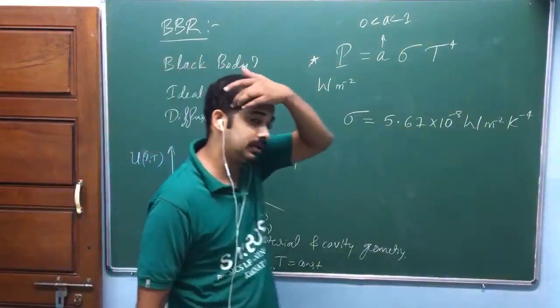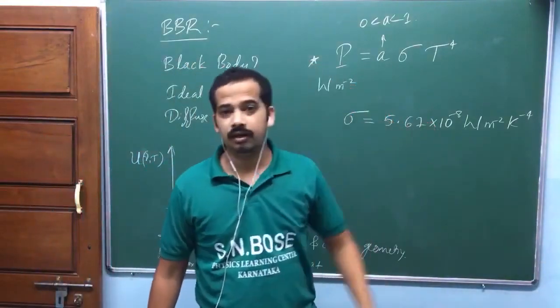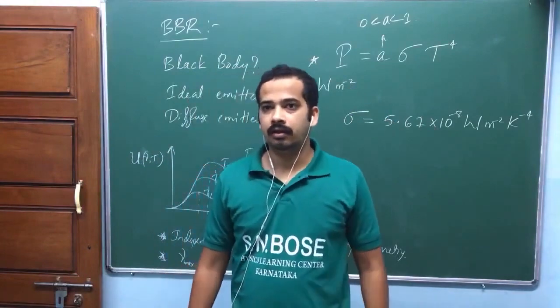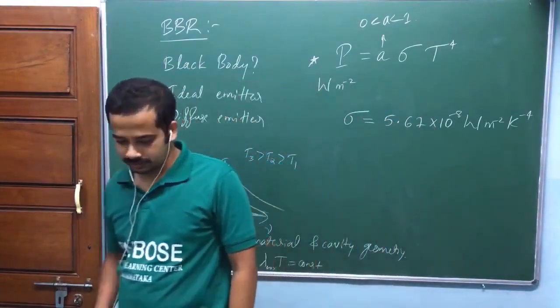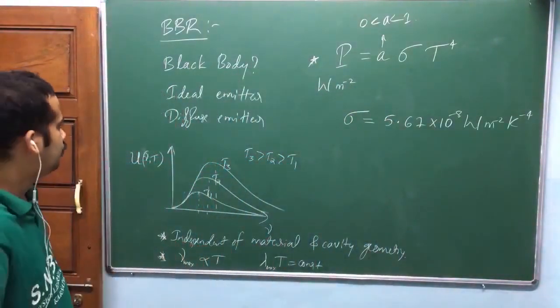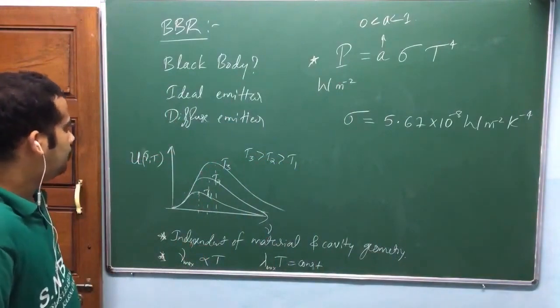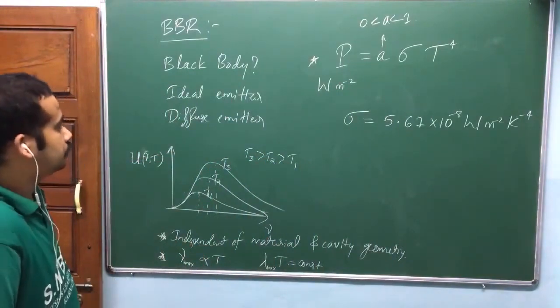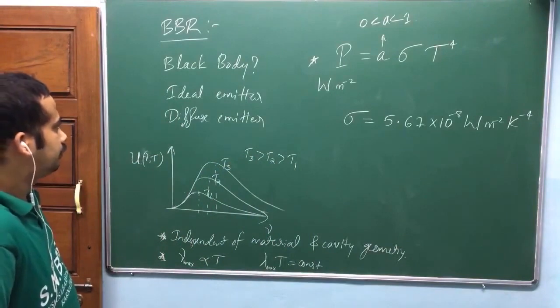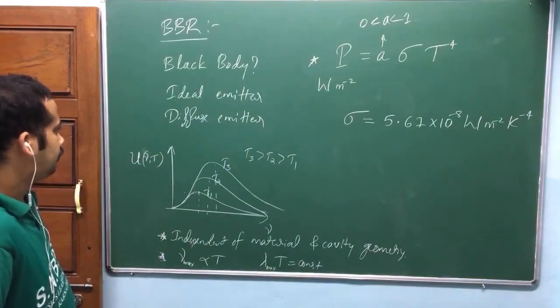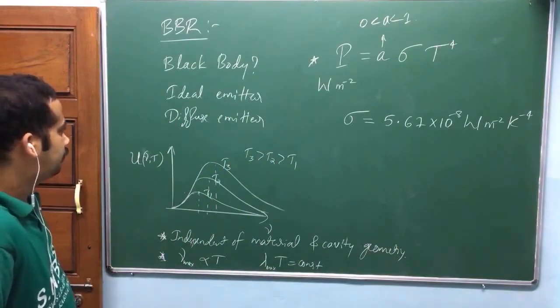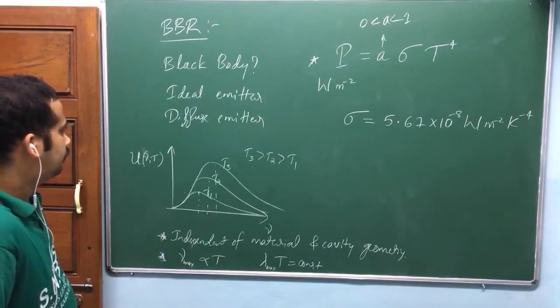Two-dimensional black body. Wait a second. So what was the exact question? I think it is the energy density relation of a two-dimensional black body.